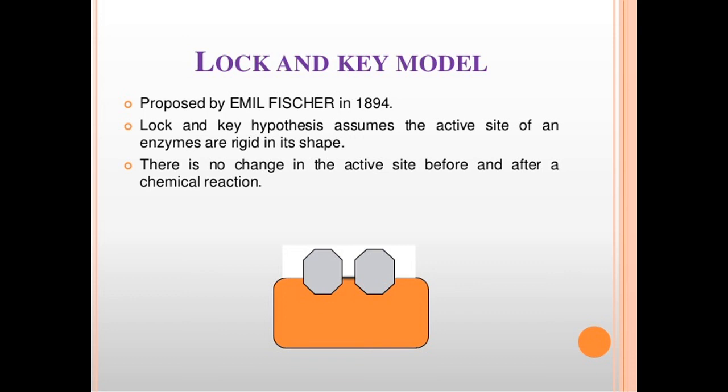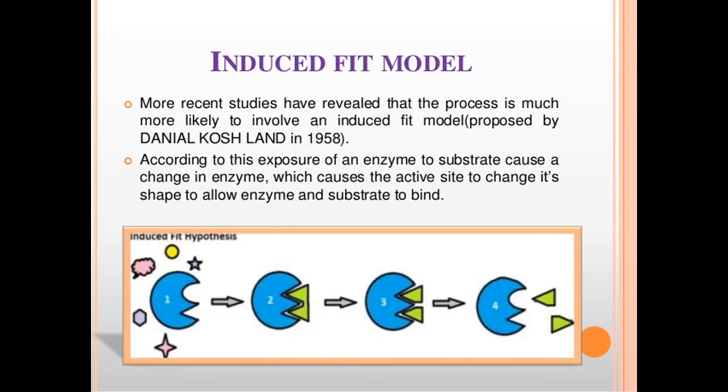And again, if the concentration of the succinic acid is increased, then the enzyme activity will be restored. This phenomenon is known as competitive inhibition. Okay. The next theory is the induced fit model, and it was proposed by Koshland in 1958. Since the lock and key relationship does not explain all aspects of enzyme action, and because of the rigidity of the catalytic site in the model, this induced fit model has been proposed by Koshland.